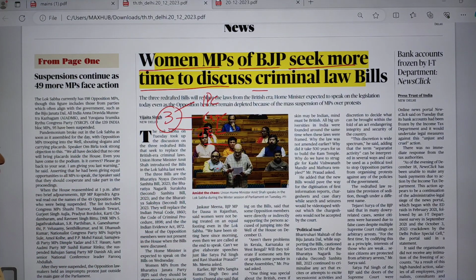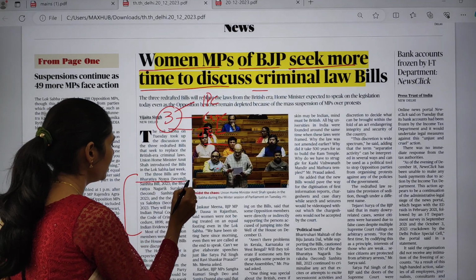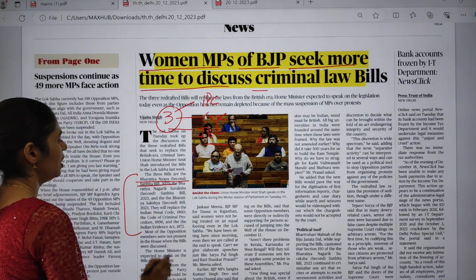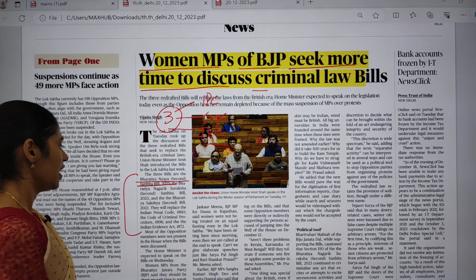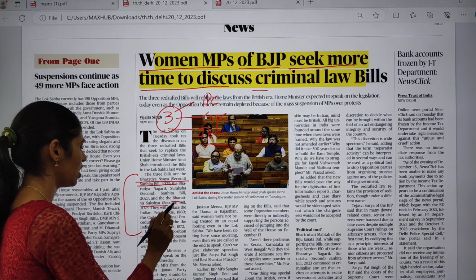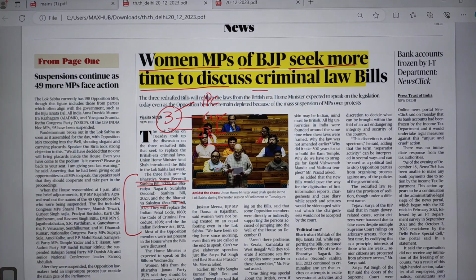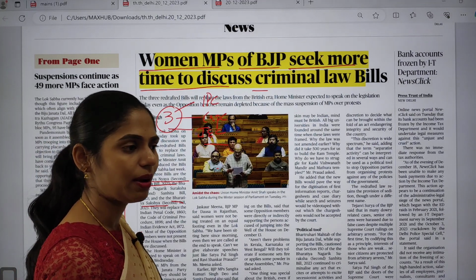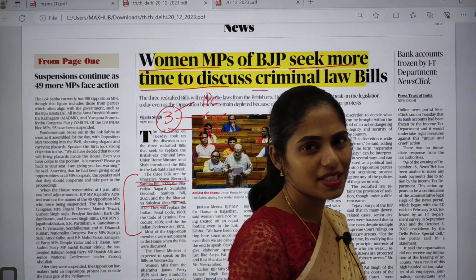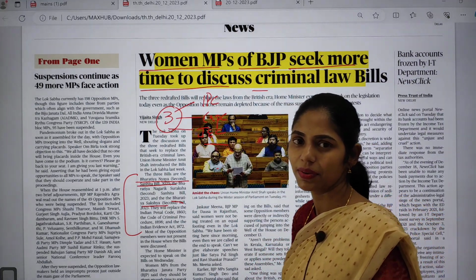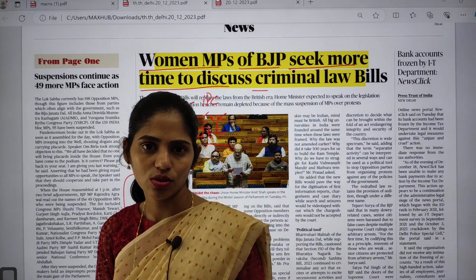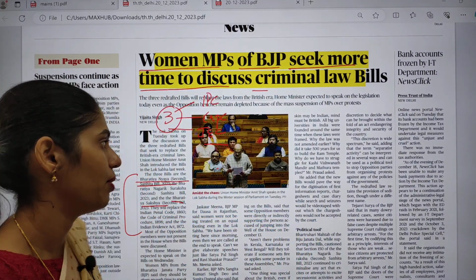The names of those bills are Bharatiya Nyaya Sanhita, Bharatiya Nagarik Suraksha, and Bharatiya Sakshya Bill. Here you have to see what will be the impact of amending the IPC, CrPC and Indian Evidence Act, what are the positive outcomes and what may be the negative outcomes. You have to think about that from this article's point of view.